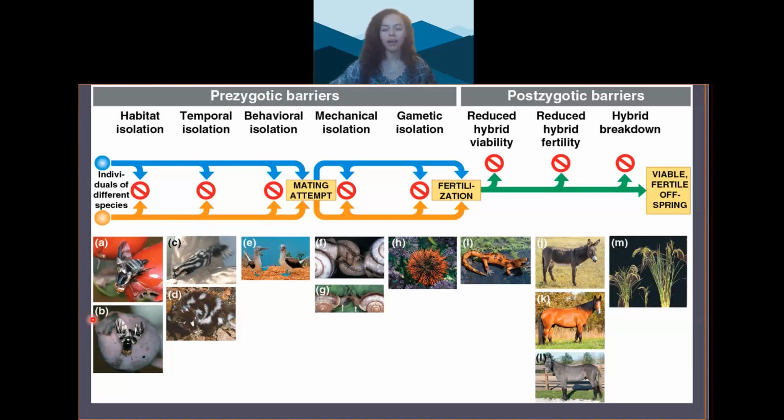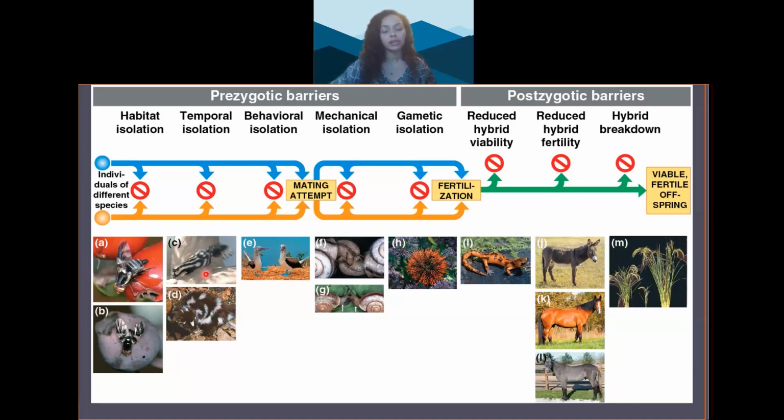So while they're occupying the same location and they may even fly and bump into each other sometimes, they don't mate in the same habitat, so it's very unlikely that they'd even mate. Now, temporal isolation, the next barrier, happens when species breed during different times of the day, different seasons, or different years, and because of that, they never mate.